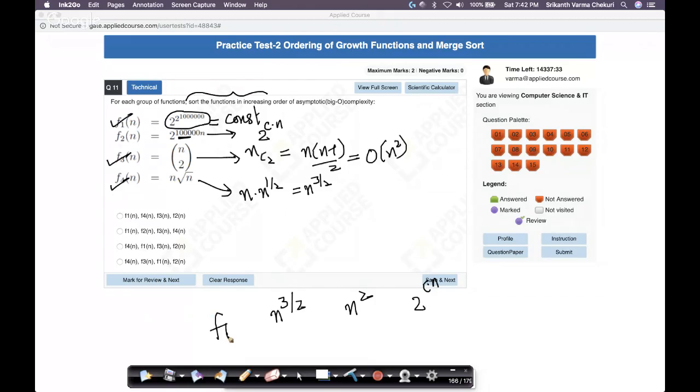So what is the order? f1. What is this? It is f4, right? This is f4. What is n square? n square is f3. What is this? This is f2, right? So f1, f4, f3, f2. First option. That's all there is.